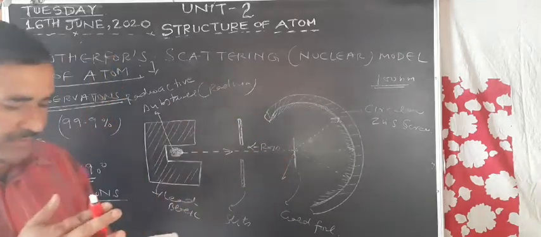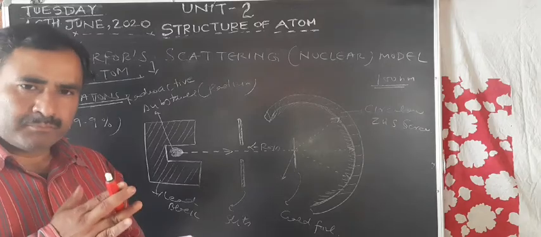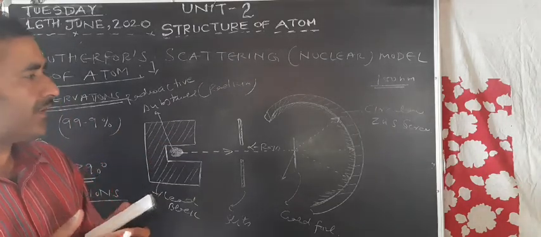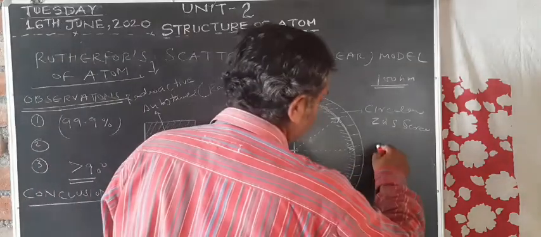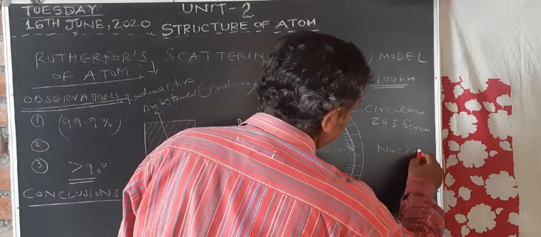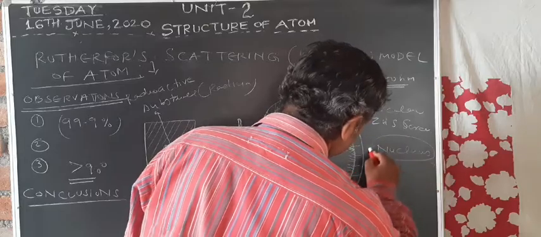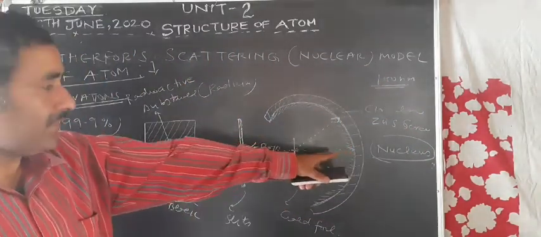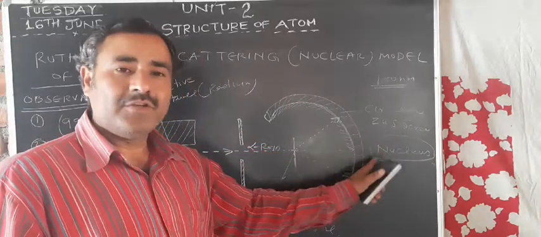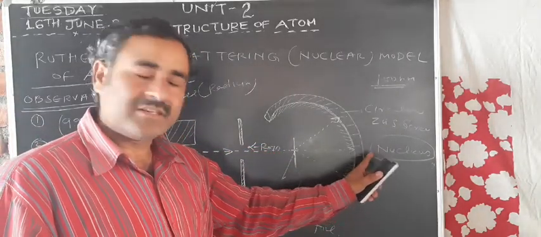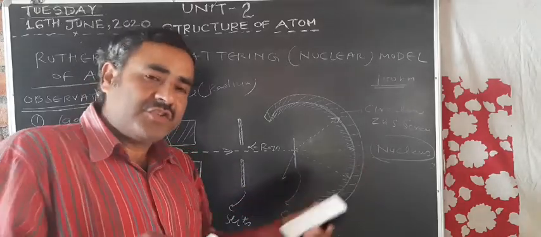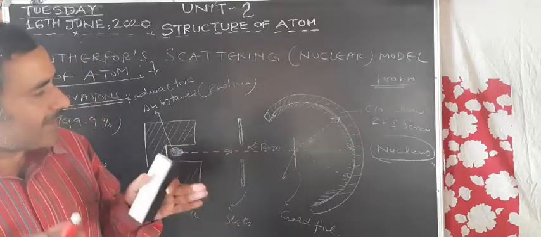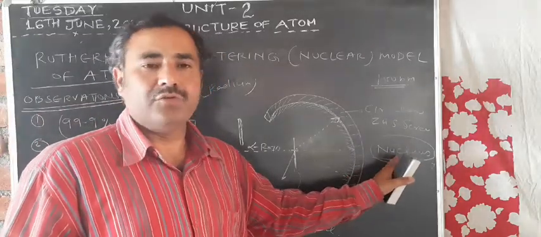So this small, heavy, positively charged body which is present within the atom was named the nucleus. Very, very important point. It was named the nucleus. That means the credit for the discovery of the nucleus goes to Ernest Rutherford. That small, heavy, positively charged body present within the atom, in which the mass of the whole atom is concentrated, is known as the nucleus.